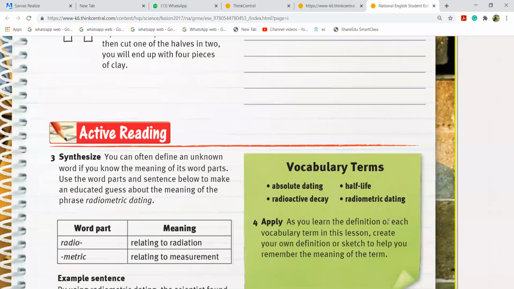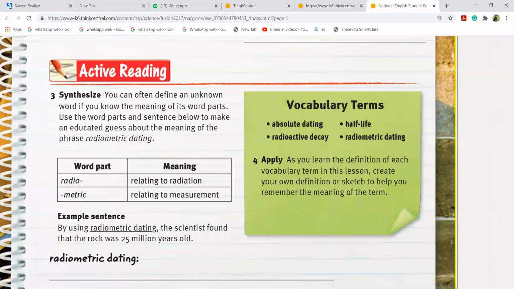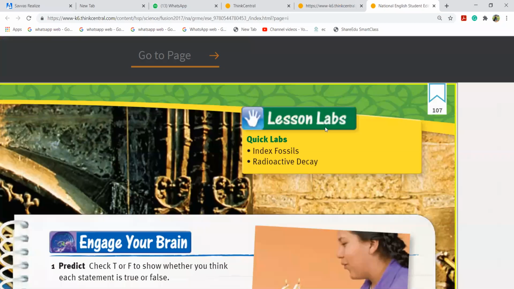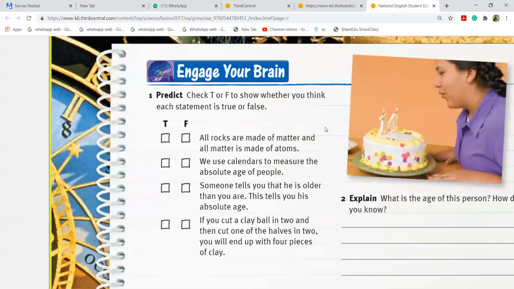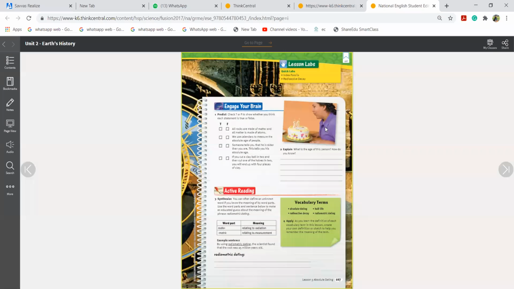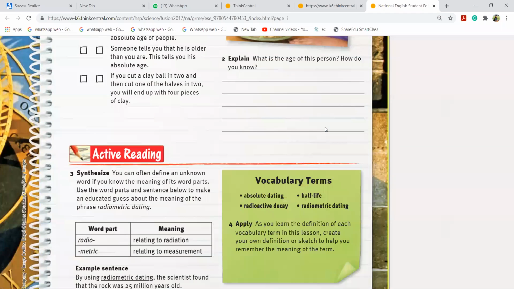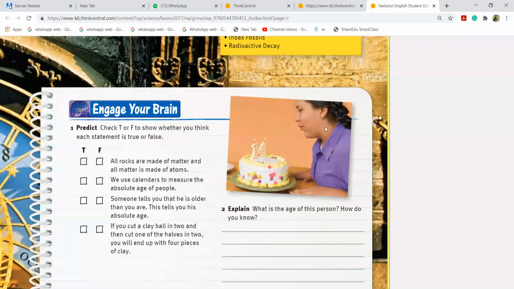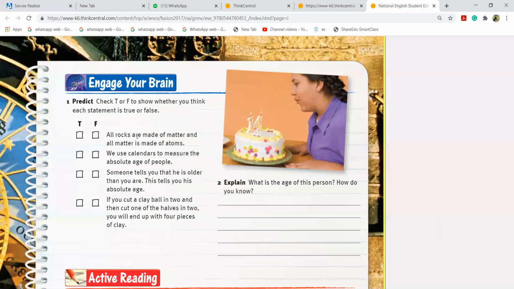So here we have the vocabulary terms: absolute dating, half life, radioactive decay, and radiometric dating. These are the vocabulary terms of the lesson. Absolute dating here. And now the first, true or false.